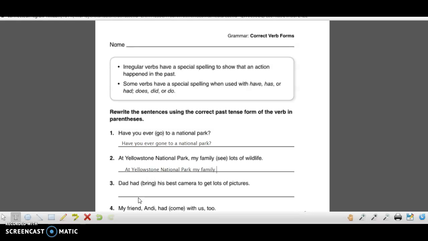Okay, so you should have put in saw lots of wildlife. I was making all kinds of mistakes here.